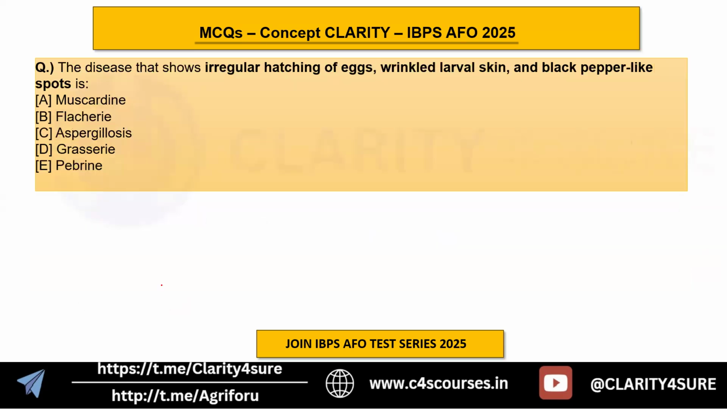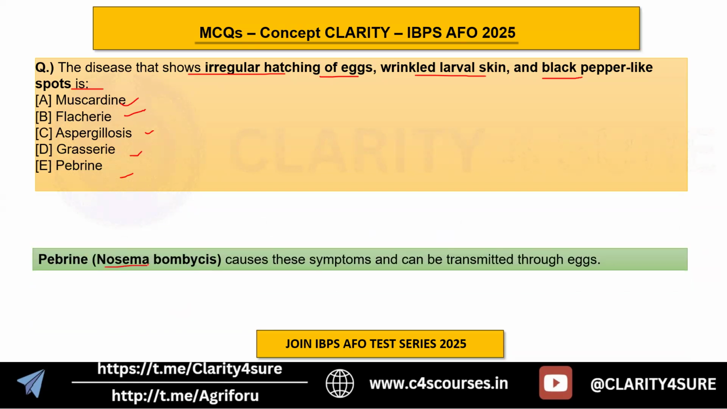Moving on, the next question: the disease that shows irregular hatching of eggs, wrinkled larval skin, and black pepper-like spots is characteristic of muscardine, flacherie disease, aspergillosis, grasserie, or pebrine. You have to choose which disease's symptomatic characteristics are mentioned here. The answer here is pebrine, caused by Nosema bombycis, which causes these kinds of symptoms and can be transmitted through eggs. So here we have revised the characteristic features of pebrine disease.